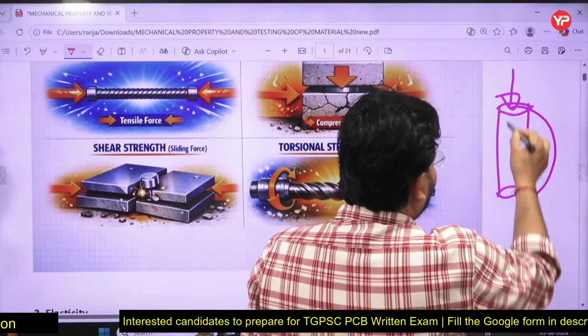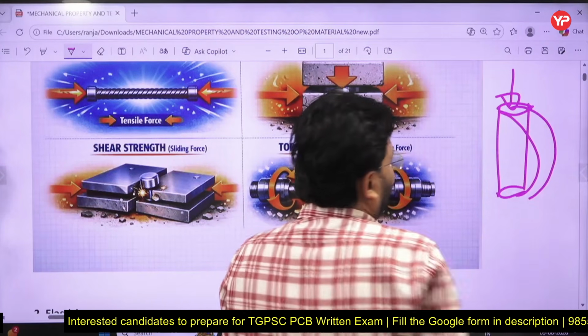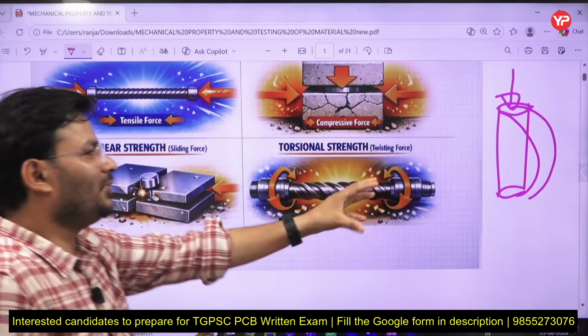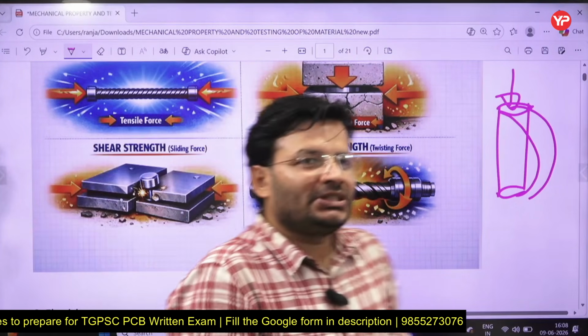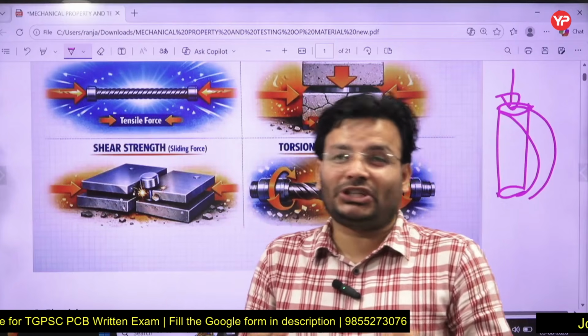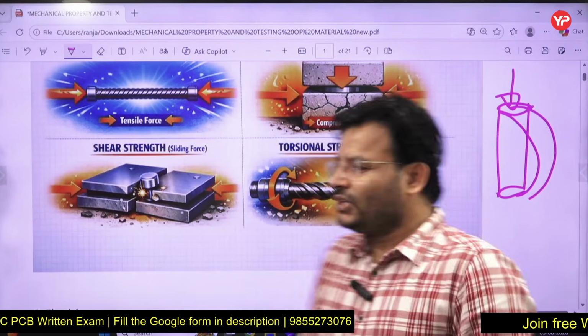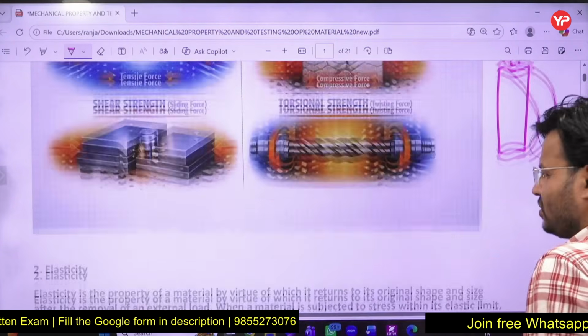It could be failure like that. You might have seen that phenomenon in a column. So for a column, you have to select a type of material that must be strong in compression, right? So that is all about strength.